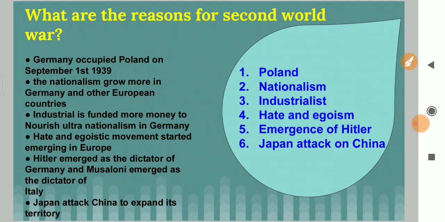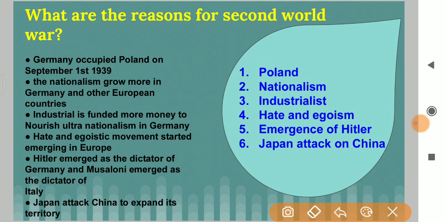Next one is, what are the reasons for Second World War? Many reasons are there for Second World War. The reasons are, Germany occupied Poland on September 1st, 1939. Nationalism grew more in Germany and other European countries as well. And industrialists funded more money to nourish ultranationalism in Germany. Hate and egoistic movement started.